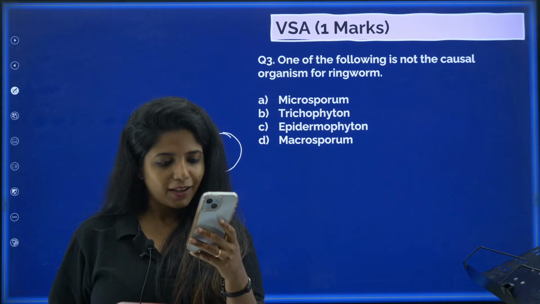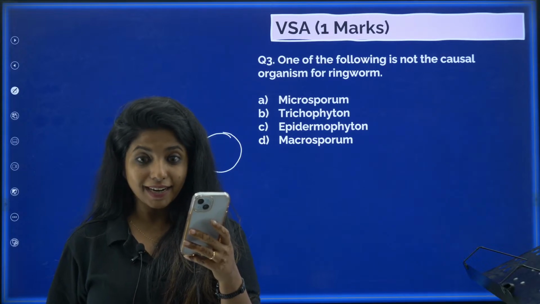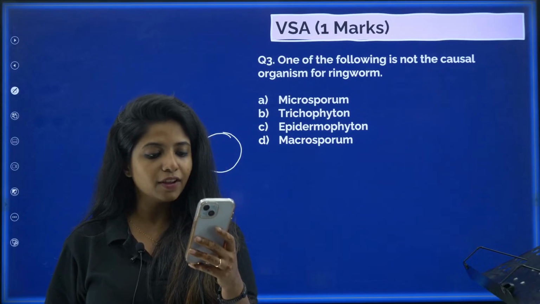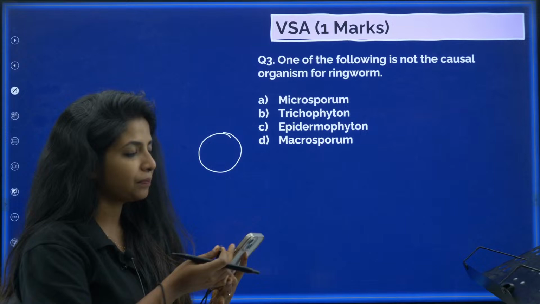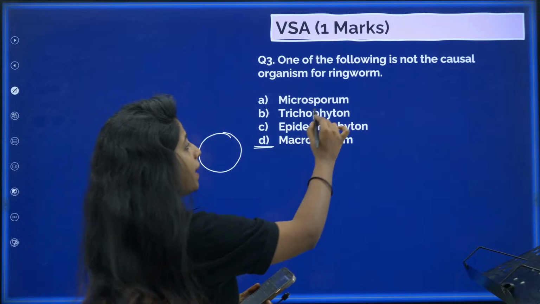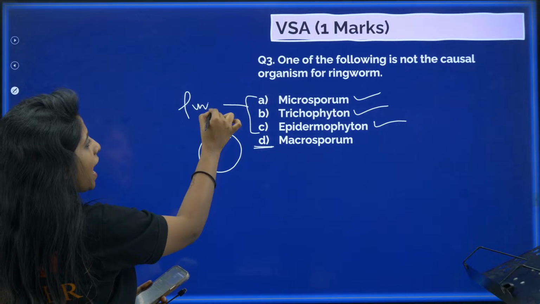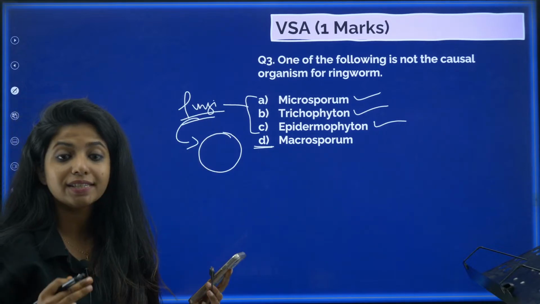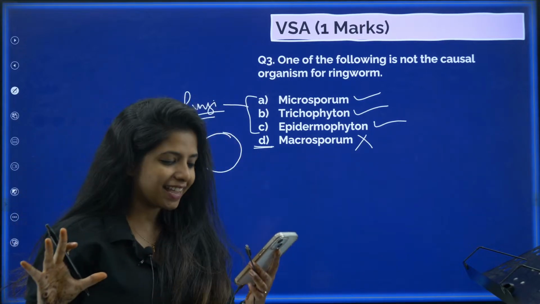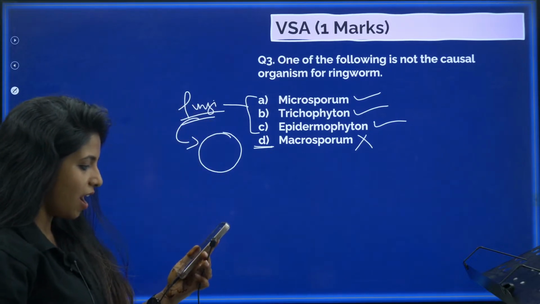Isn't it fourth, right? Okay, fourth, as in you're talking about D, right? Okay, there is someone new over here, Dave N. Hi, Dave. And you're also saying D. So, my dear children, yes, you all are correct. D is not the causative organism. Microsporum, trichophyton, epidermophyton, all of them are fungi, and all of them are responsible for causing ringworm disease. Whereas macrosporum is nothing like that and does not cause any ringworm disease. So, you all are correct. Kudos to you. Yeah, fourth option is right.